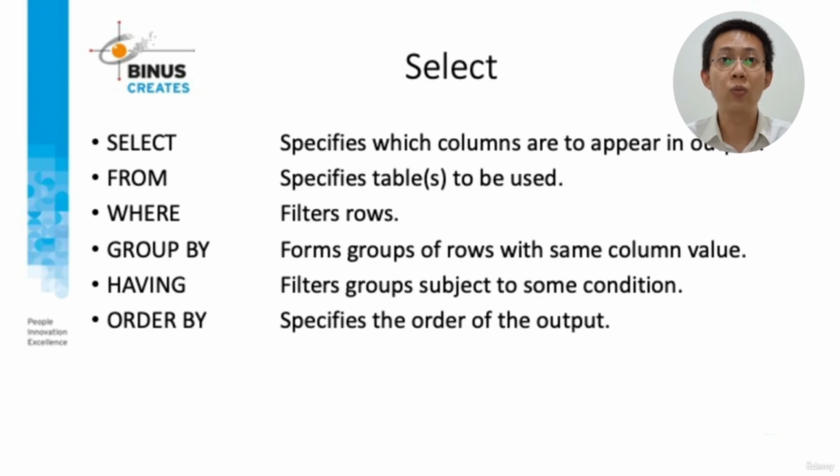SELECT specifies which columns are to appear in the output. FROM specifies the table to be used. WHERE filters the rows. GROUP BY forms groups of rows with the same column value. HAVING filters groups subject to some condition. ORDER BY specifies the order of the output.